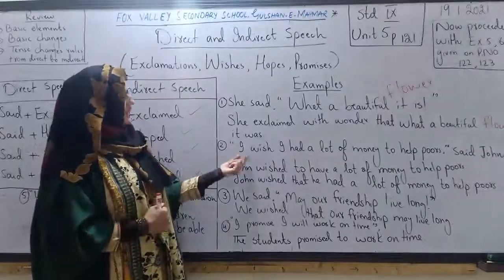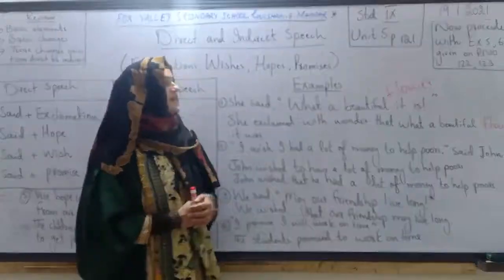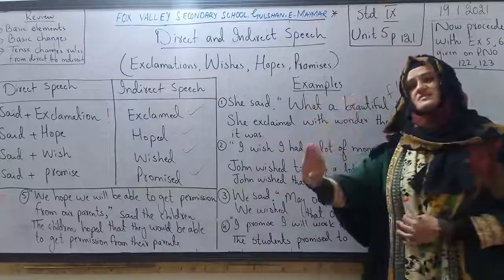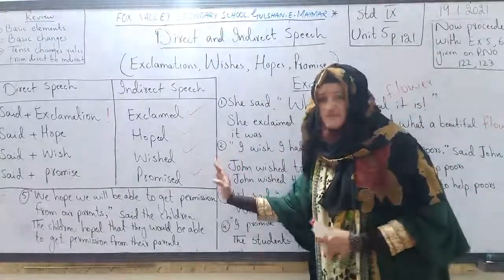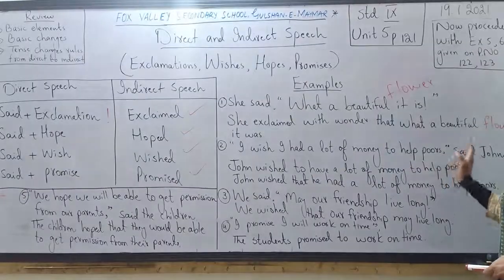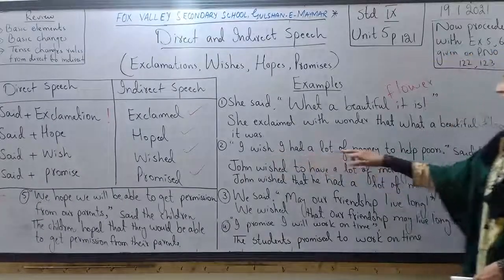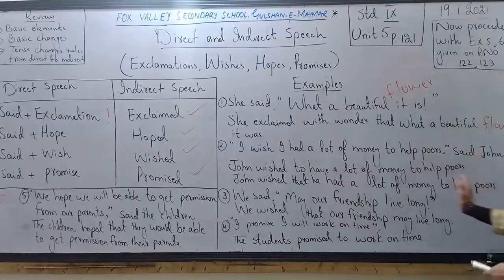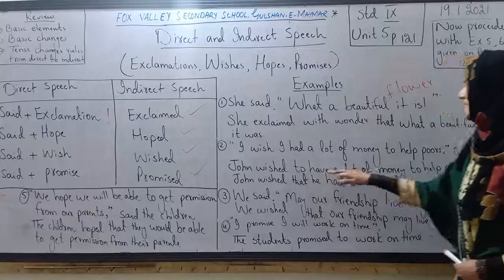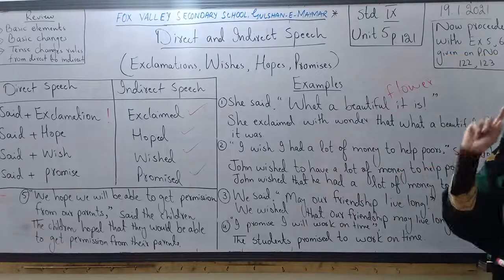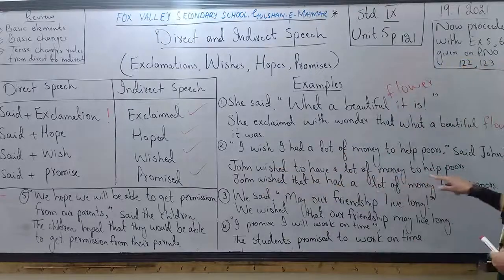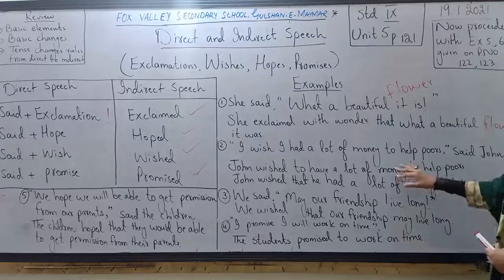Second sentence example: I wish I had a lot of money to help the poor, said John. You can see some changes are there. It is not necessary that the reporting verb always comes at the beginning of the sentence. No, we can use it at the end of the sentence with the same quotation mark and comma. Now in indirect speech, John wished, not said, wished. John wished to have a lot of money to help the poor. This is the first option. It could also be changed like this: John wished that he had a lot of money to help the poor. So there are two options.